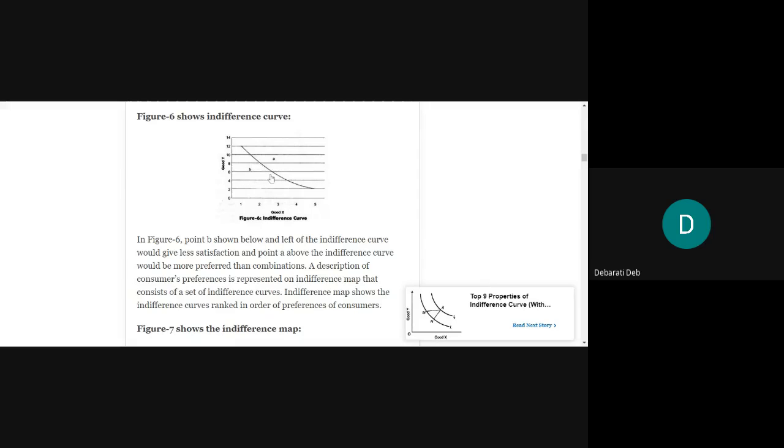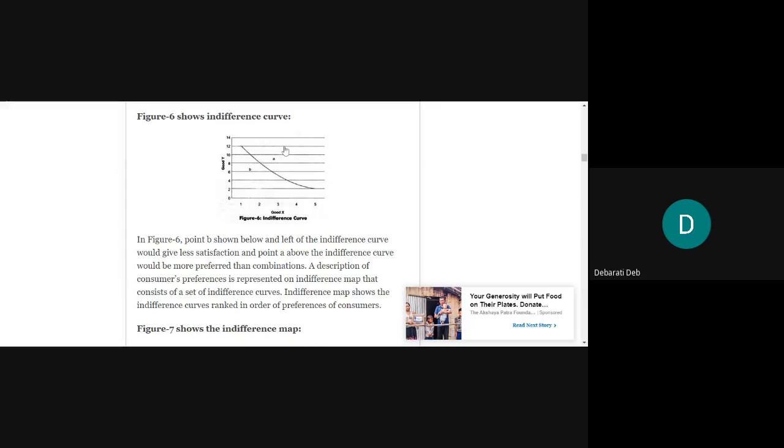And the point A above the indifference curve, follow my arrow on the screen. This point A, which is above and to the right of the indifference curve, would be more preferred than the combinations on the curve. This will give a higher level of satisfaction. These high or low levels of satisfaction are used in the ordinal utility approach.